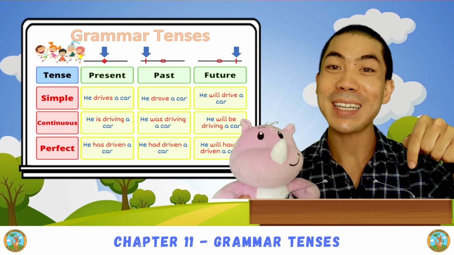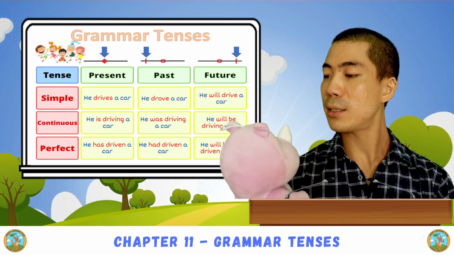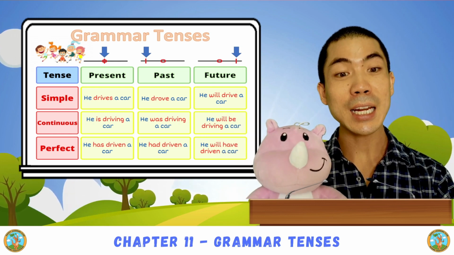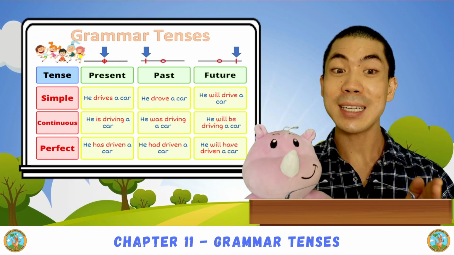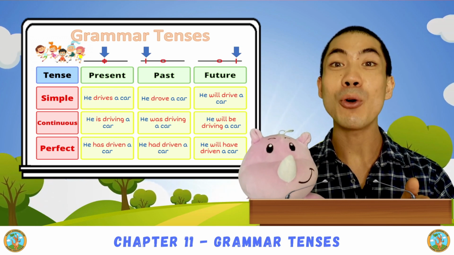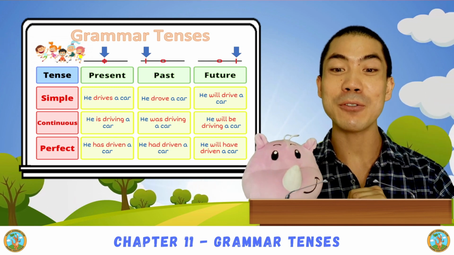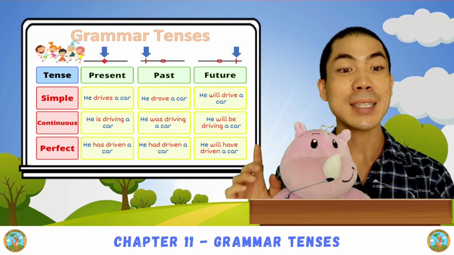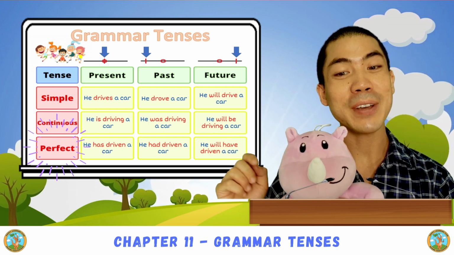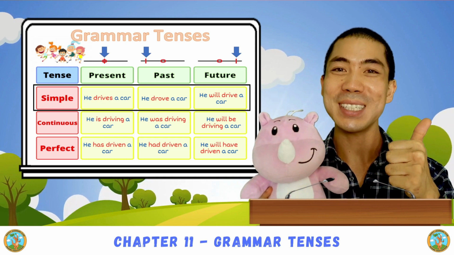But Teacher Byron, why do we need grammar tenses in English? Very good question, Happy. In English, we use grammar tenses to talk about the past, the present, or the future. There are also three types of tenses: simple tense, continuous tense, and perfect tense. Today we are learning about simple tense.